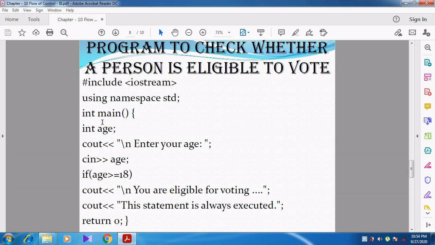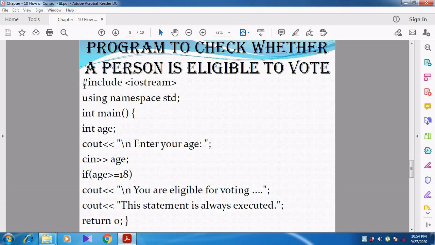Now we can see the program to check whether a person is eligible for vote or not. Can anyone say what is the age eligible for voting? The person whose age is 18 and above. What is meant by 18 and above? Those who have the age 18 and above. But if his age is less than 18, that is below 18, then he is not eligible for voting.